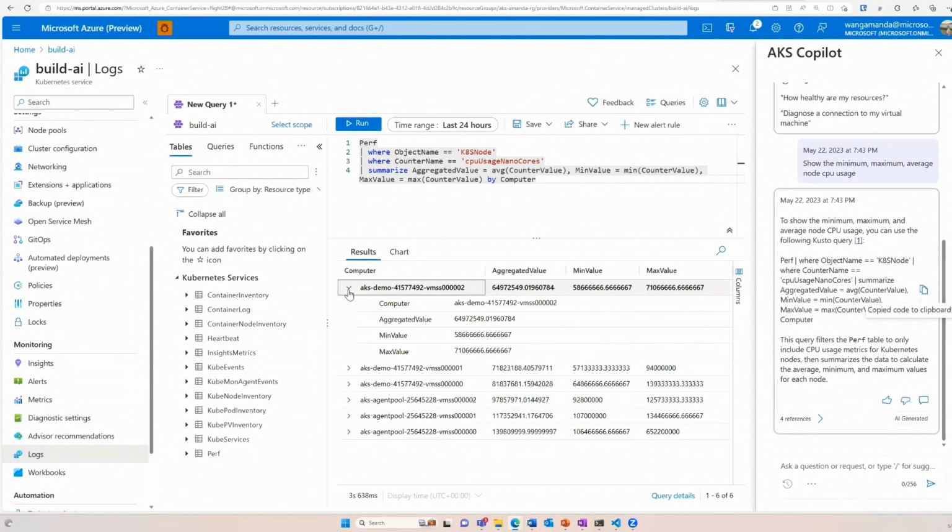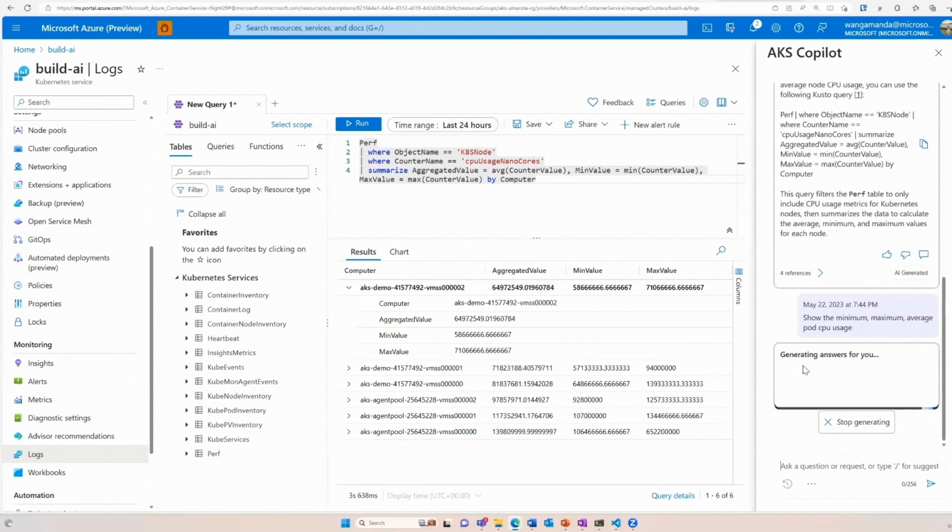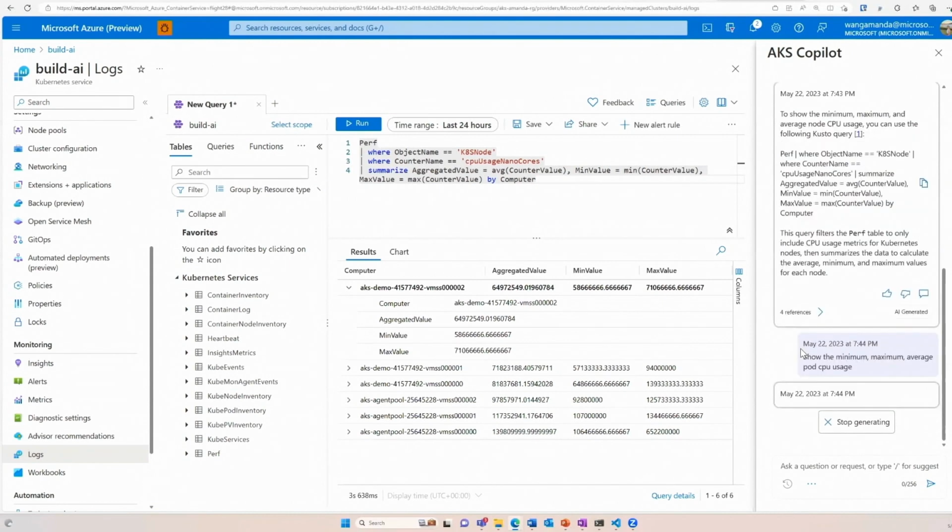We can go, okay, something suspicious is going on over there, maybe in 02, maybe in a different one. Actually, everything looks fine, but let's pretend something is going wrong. And actually, I want to go further, and I want to see the same, but for my pods. Tell me the min, max. You can say percentiles. You can talk about whatever you want. Go ahead and show me the min, max, and average for pod CPU usage.